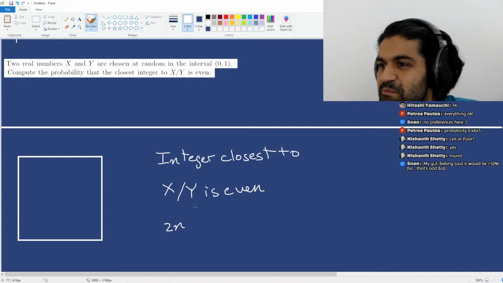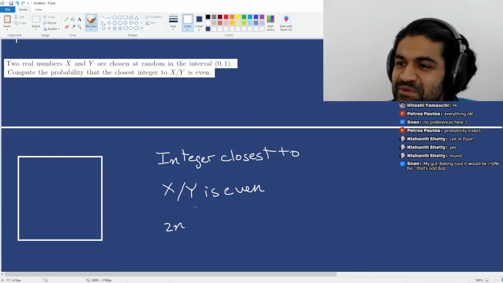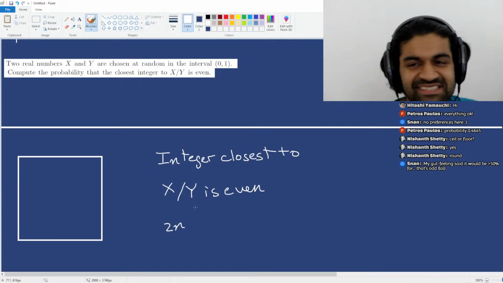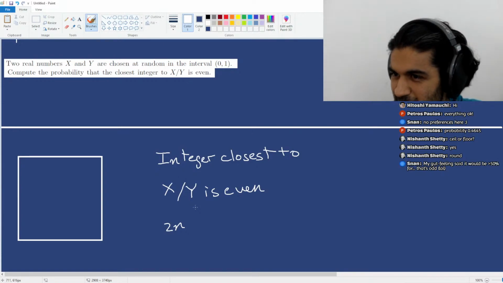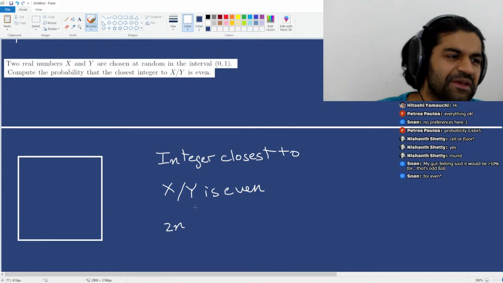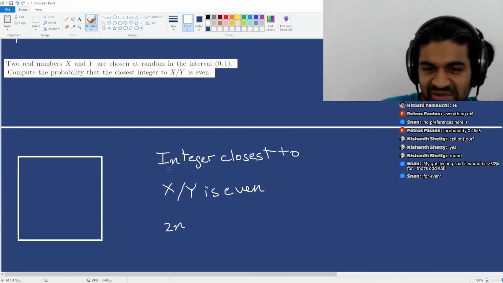Right? My gut feeling says that it would be greater than 50%, but that's odd. It's close to 50%, but it's definitely not greater than 50%. So Petrus Paulus's numerical simulation got close to the answer. But let's see how you would actually tackle a problem like this.